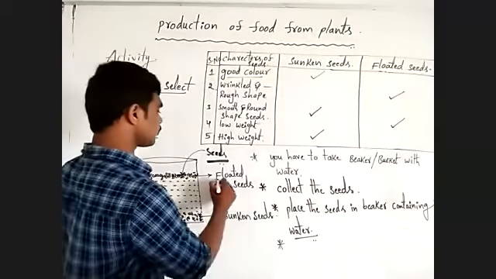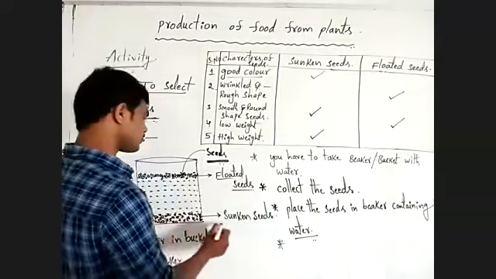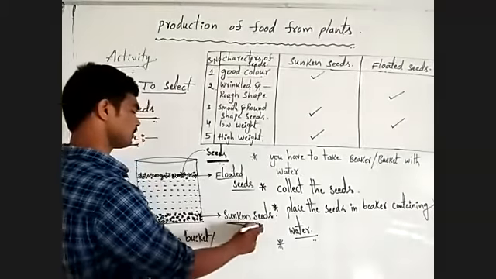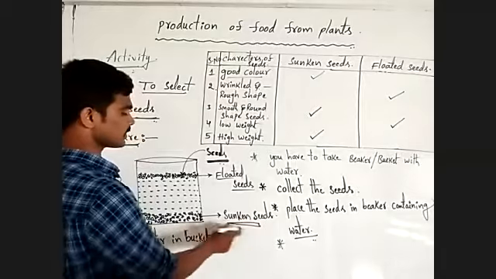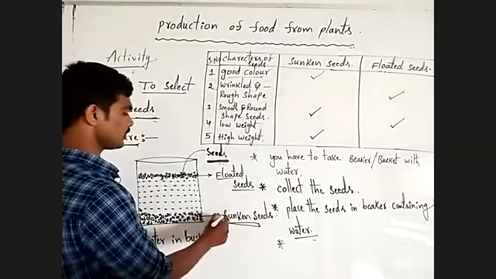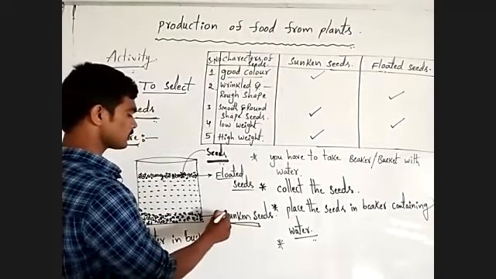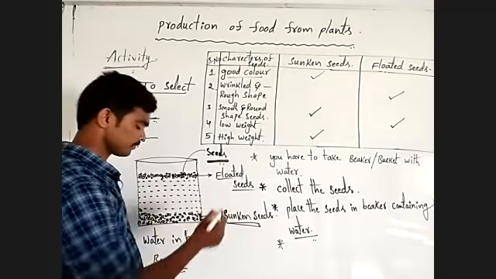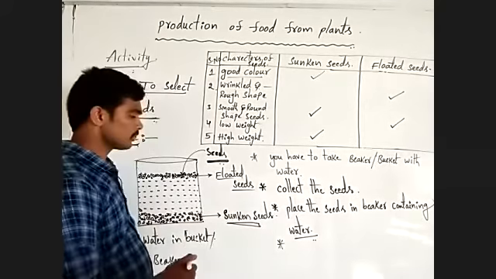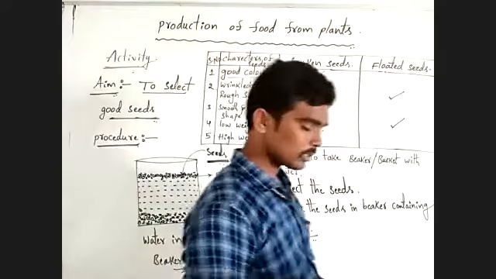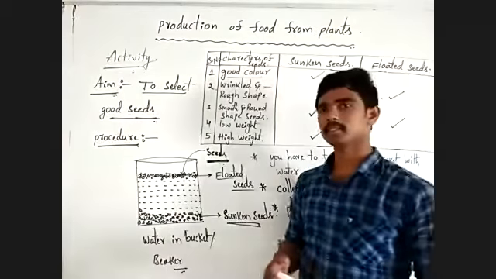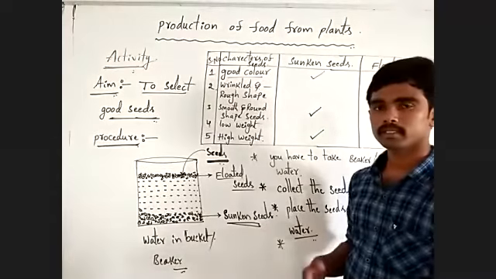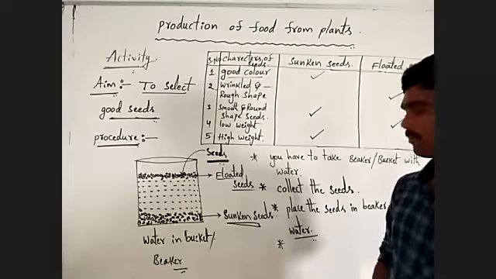These are the floated seeds and these are the sunken seeds. Okay, this is important. Remember.